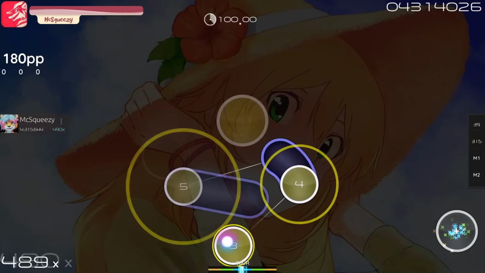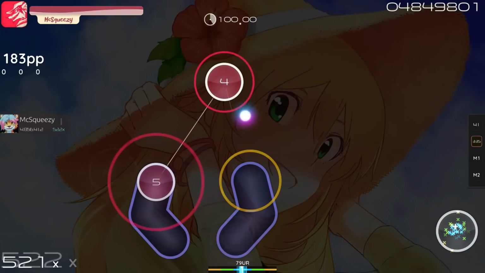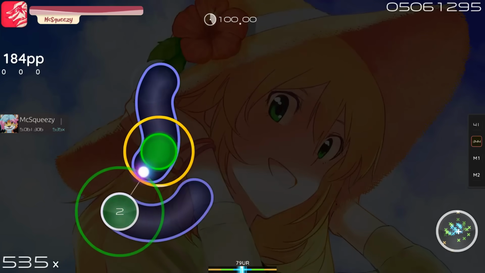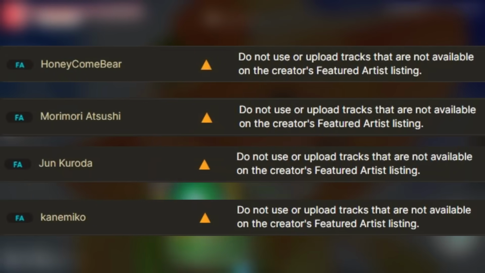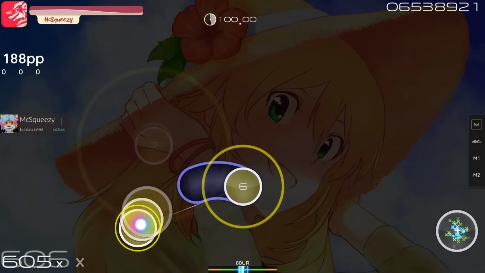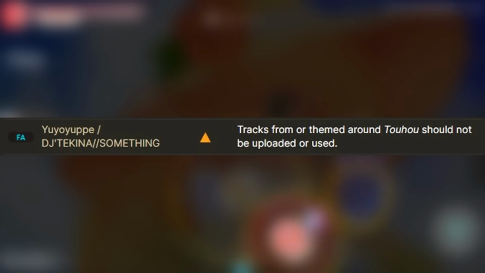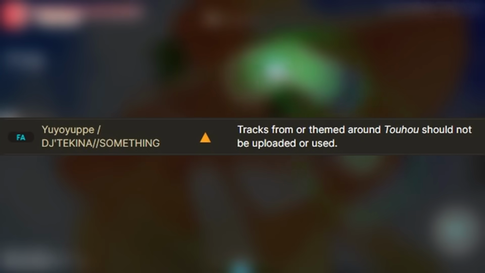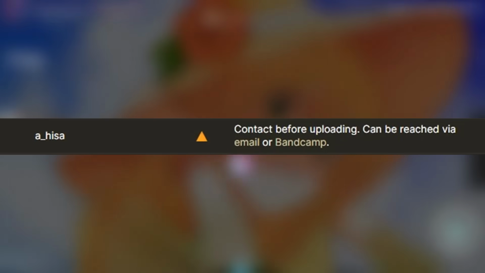If an artist is announced as a featured artist, that does not mean that every single song of theirs is allowed to be used on the platform, aka osu!. Like for example, the artists Honeycomb Bear, John Kuroda, Kanemiko, and Mori Mori Atsushi are all examples that do allow some music to be used on osu!, but it's only these songs that are listed on the featured artist page. There's also another special case from this artist right here that doesn't allow their tracks from the game Touhou to be featured on osu!. This is also listed on this page, and it says to contact before uploading, which can be reached via email or Bandcamp.